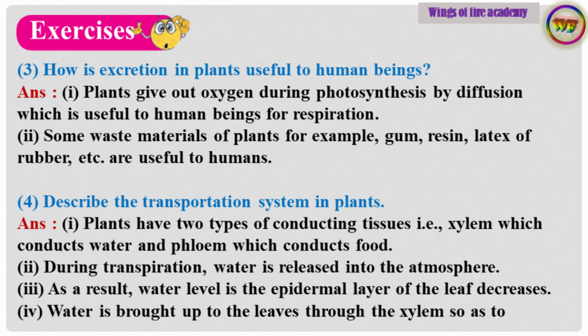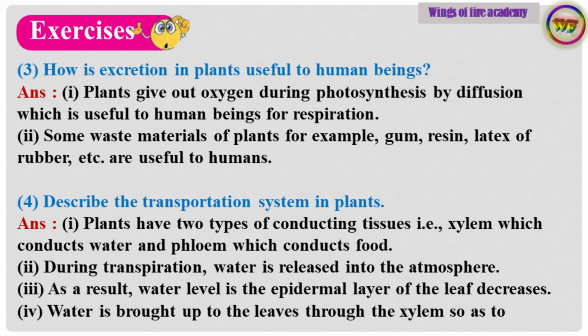Some waste materials of plants, for example, gum, resin, latex of rubber, etc., are useful to humans. Sub-question 4. Describe the transportation system in plants. Answer. Point number 1. Plants have two types of conducting tissues, i.e., xylem, which conducts water, and phloem, which conducts